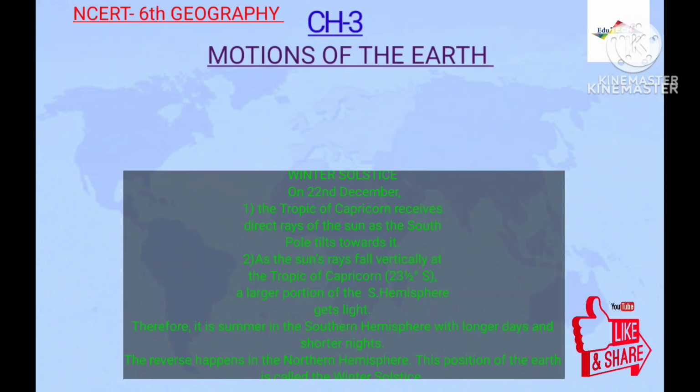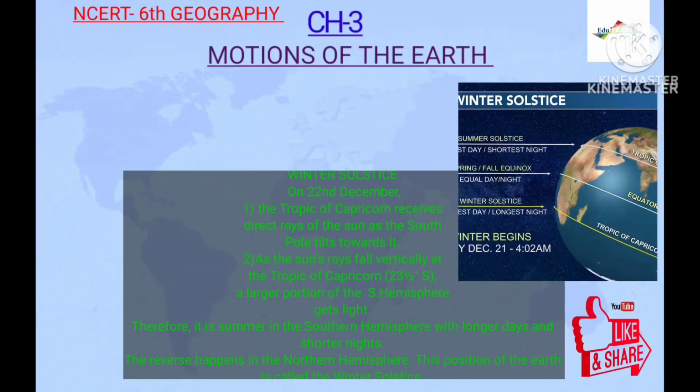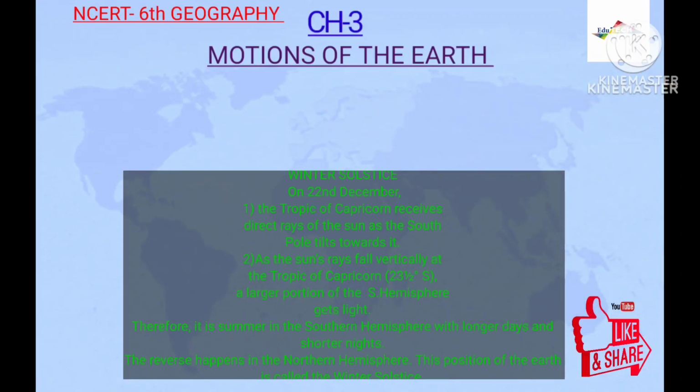What is the winter solstice? On 22nd December, the Tropic of Capricorn receives the direct rays of the Sun as the South Pole tilts towards the Sun. As the Sun's rays fall vertically at the Tropic of Capricorn, 23.5 degrees south, a larger portion of the southern hemisphere gets light. Therefore, it is summer in the southern hemisphere with longer days and shorter nights. The reverse happens in the northern hemisphere. This position of the Earth is called the winter solstice.